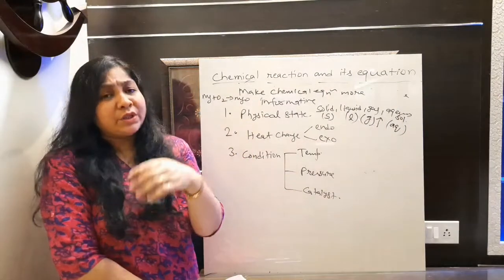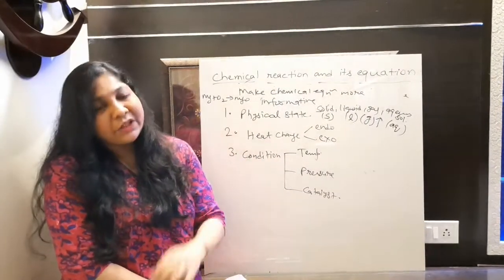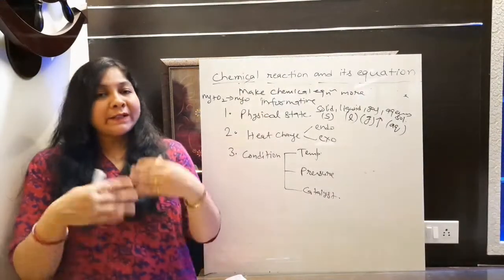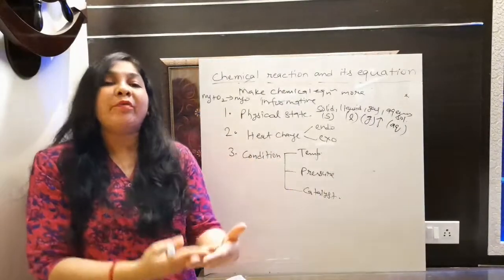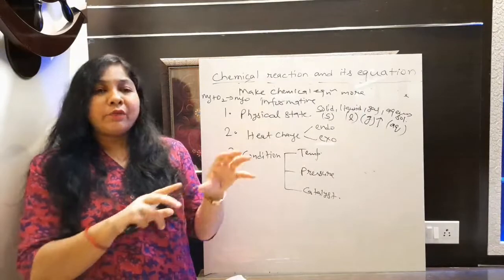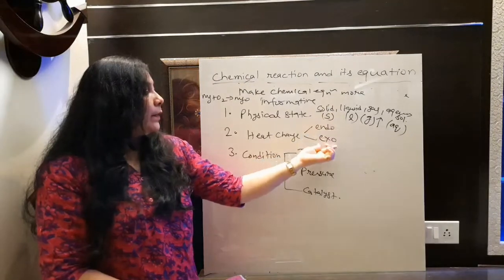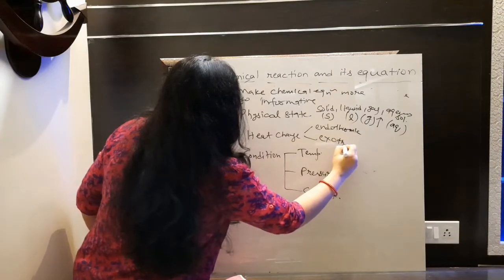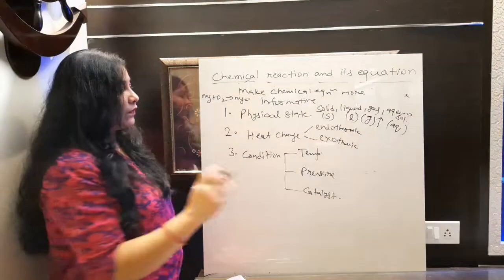Okay, now heat change. If suppose whatever reaction you are taking there is some change of heat, either after completion of reaction heat is releasing, that is, when new substance will form, then lots of heat is releasing there. ऐसा भी हो सकता है. And sometime to complete the reaction we need to provide heat. ऐसा भी होता है. So whatever be the type, that can be categorized in term of heat change. So heat change can be endothermic and exothermic. क्या क्या हो सकता है ये? Endothermic and exothermic. I'm just going to write here how will you represent endo and exo. At first let's discuss this.